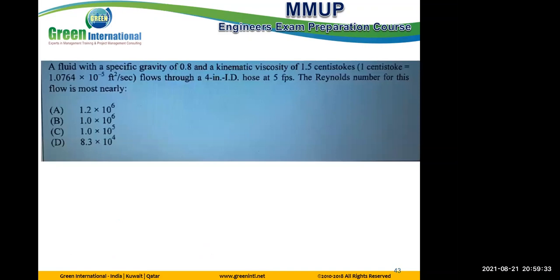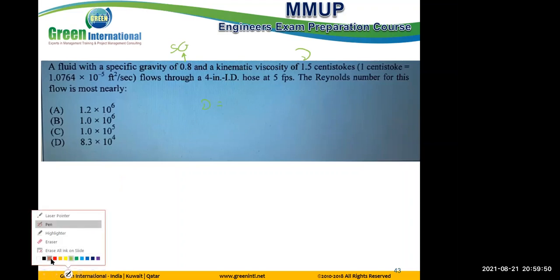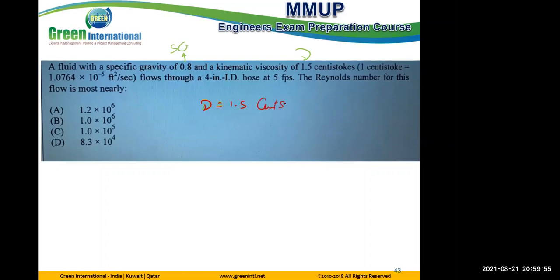One from exam questions. A fluid with a specific gravity. You know now what specific gravity is, correct? And kinematic viscosity 1.5 centistokes. Kinematic viscosity, which is nu. As I told you, we have another unit, the centistoke, and they give you the conversion: one centistoke is equal to some value in feet square per second. So if this is multiplied by 1.0764 to the power -5, you get feet square per second.